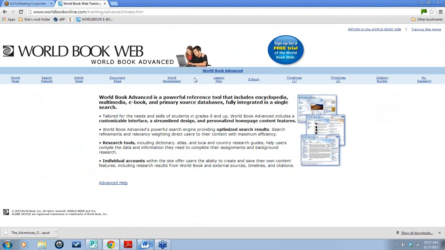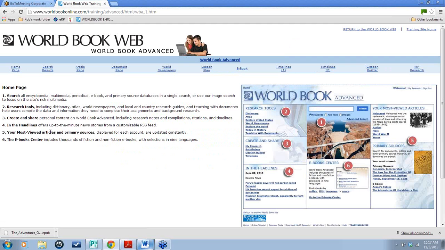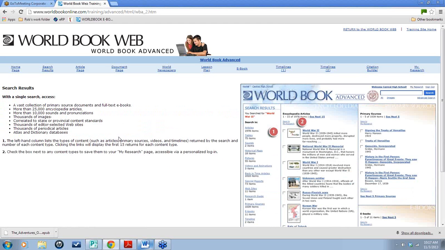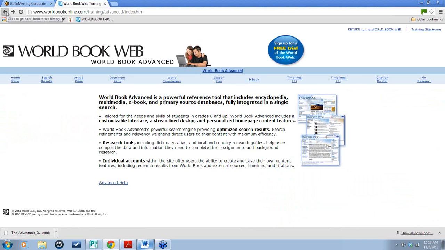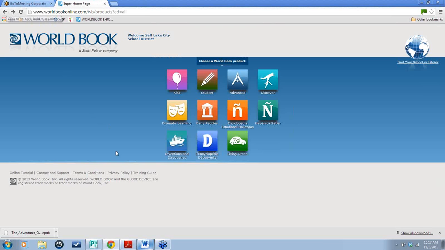You click on these blue tabs across the top of the page, and then it's going to show you, like, number 1 is the search tool, and it shows you right here. Number 2 is the research tools, and it talks a little bit about what's found there. And so you just click on these blue tabs across the top, and it would take you, now we're in the search results. So it's a great way for you guys to train and network and get the information out to your teachers or your students, depending on who you are.